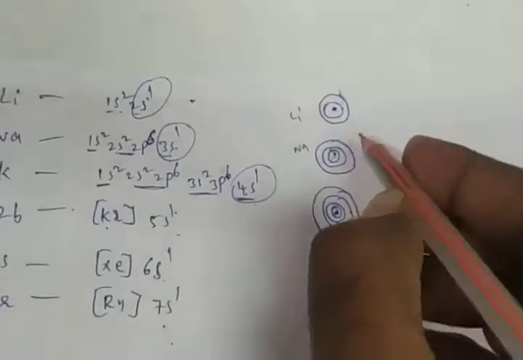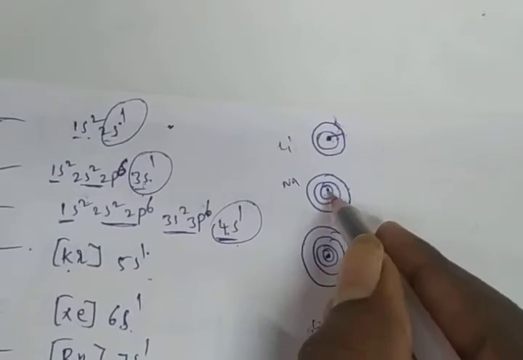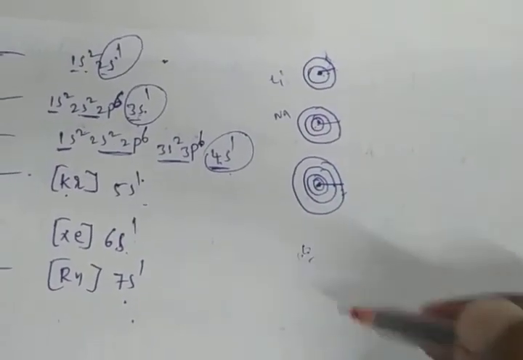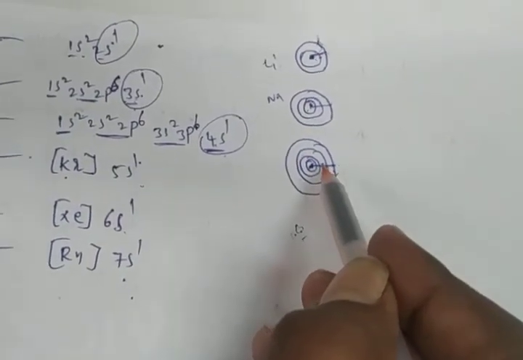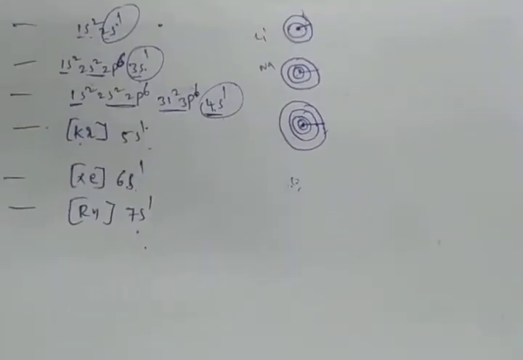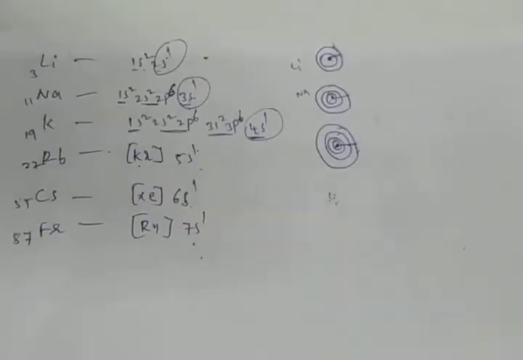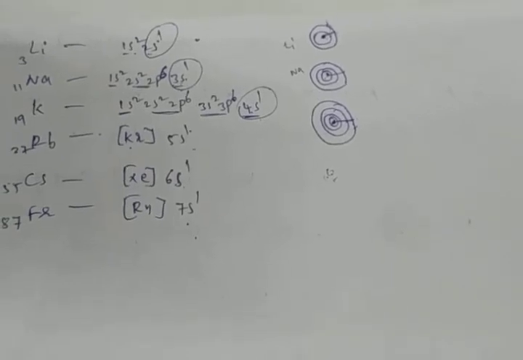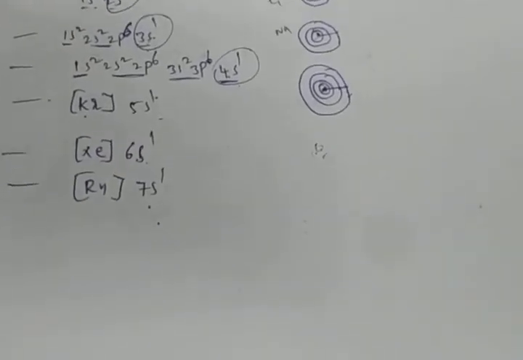So nuclear charge will be increasing from top to bottom. How will it be increasing? Here only 2 shells, here 3 shells, here 4 shells, then 5 shells, then 6 shells. So this nuclear charge will be increased. Nuclear charge is also increasing from top to bottom. So these are the 2 reasons: atomic and ionic radius are increasing in the group of the alkali metals.